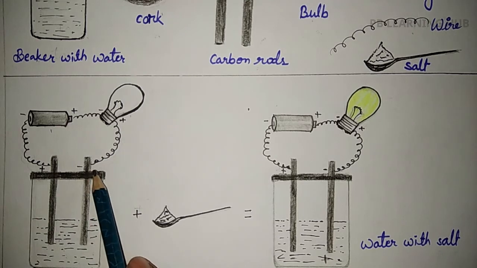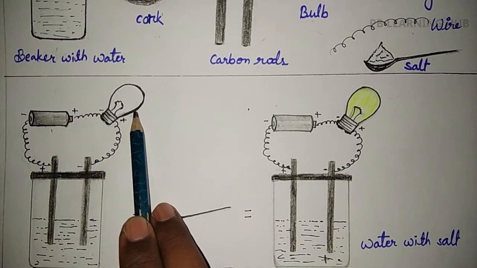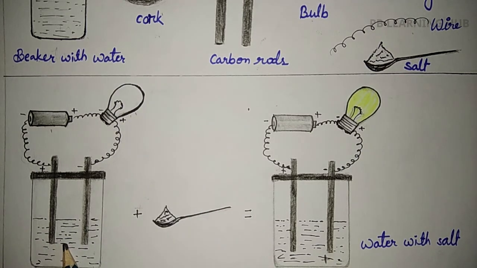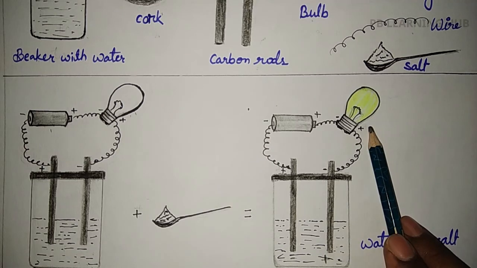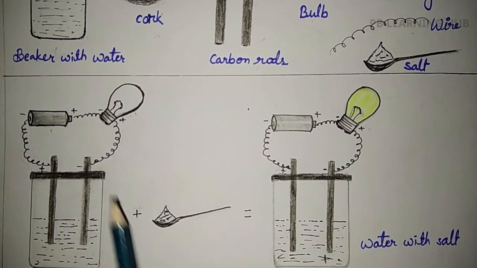After this connection, we see the bulb does not light up because there are no ions present in distilled water. Then take 1 spoon of salt and add it. After adding, the bulb lights up. In this way, we can see that salt water is a good conductor of electricity.